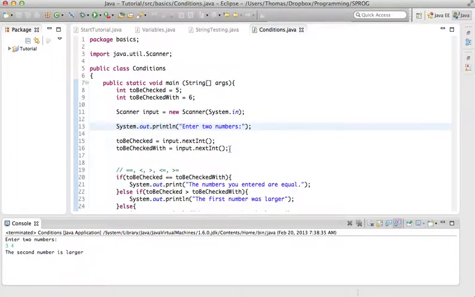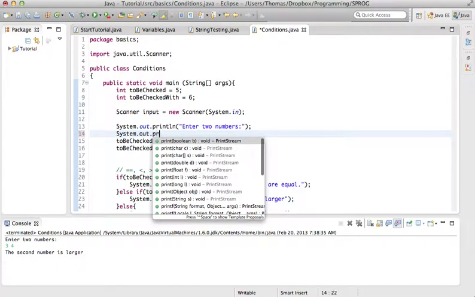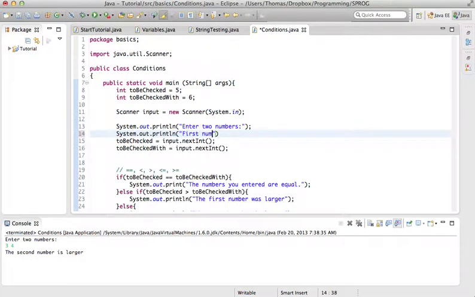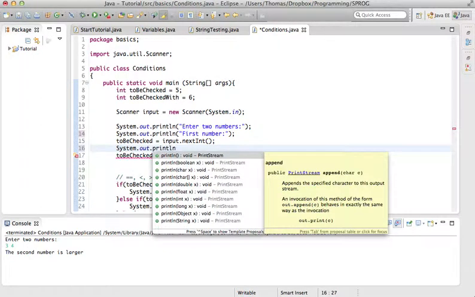Now we could separate it like this and ask for the first number and then ask for the second number afterwards.